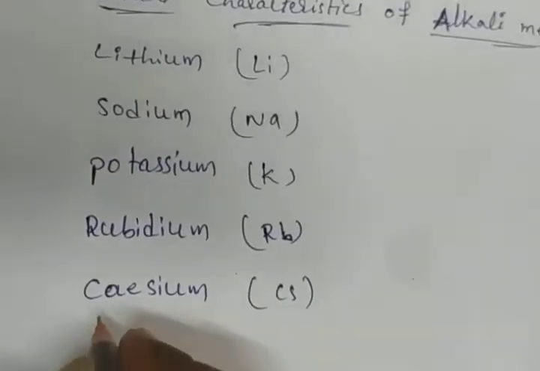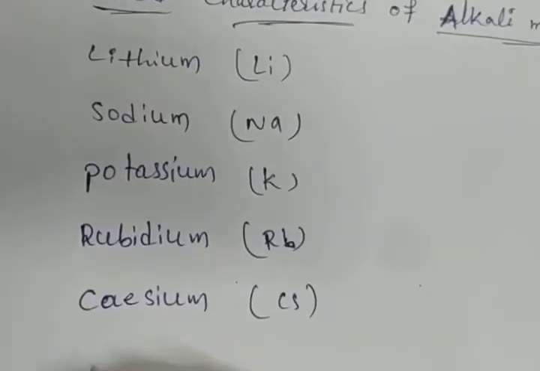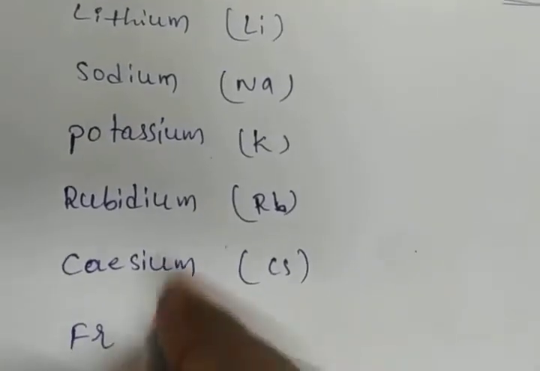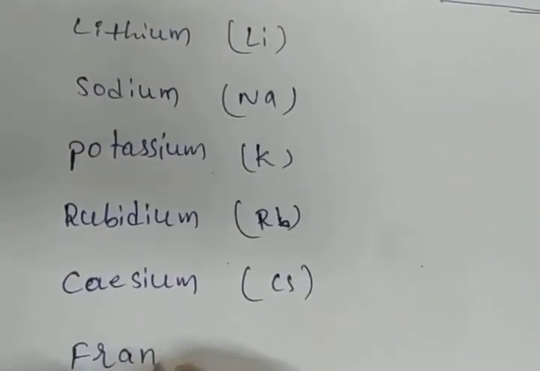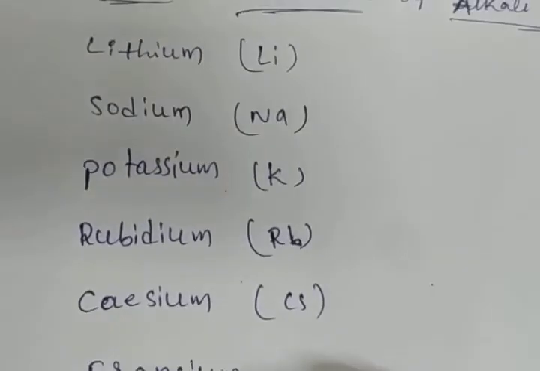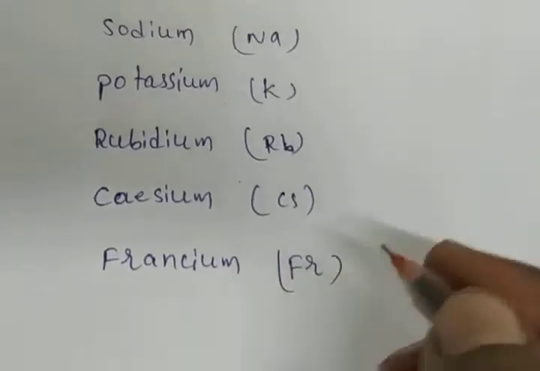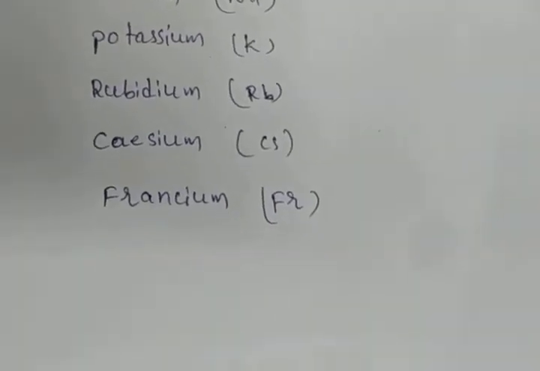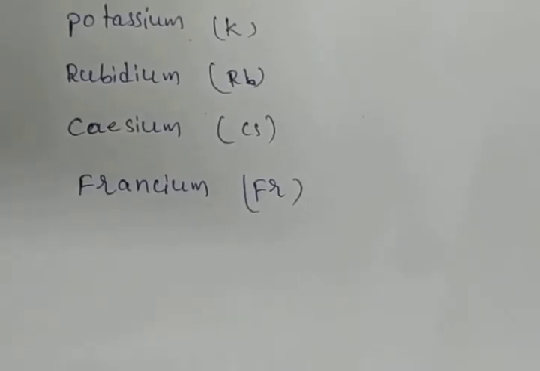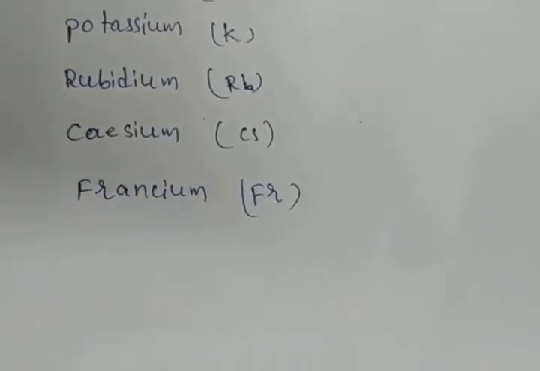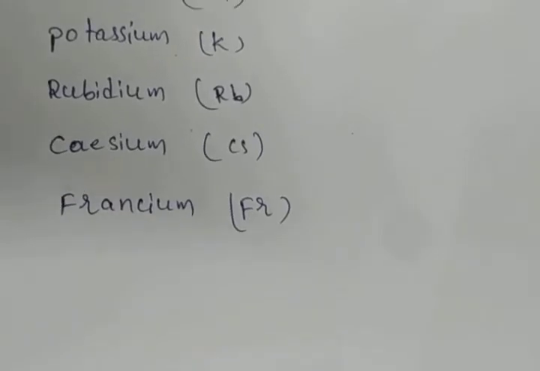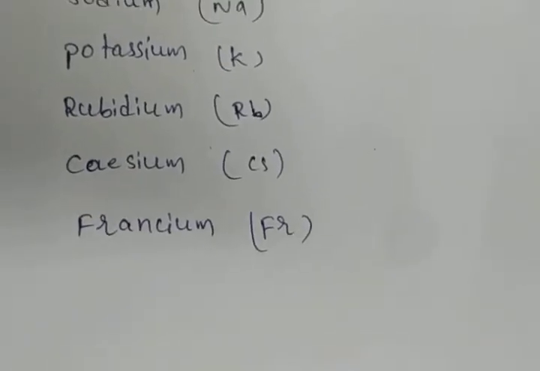And another radioactive element is francium. Francium symbol is Fr. These we can consider group 1 of the periodic table. All these elements are metallic in nature and are called alkali metals.